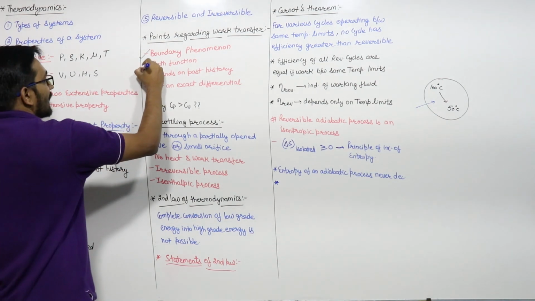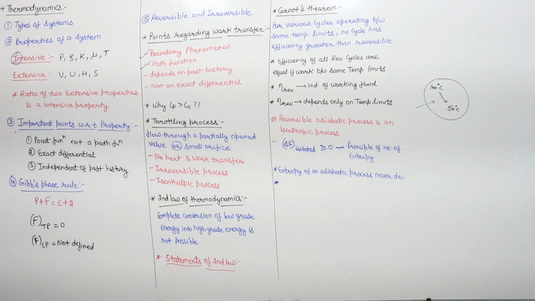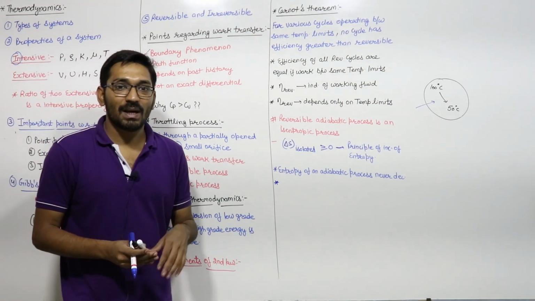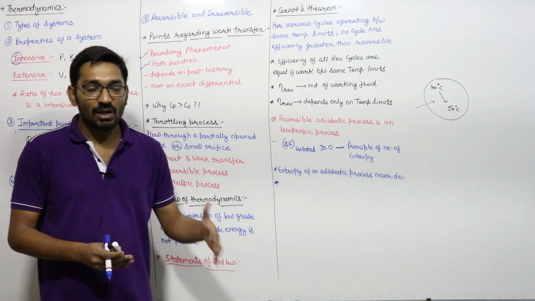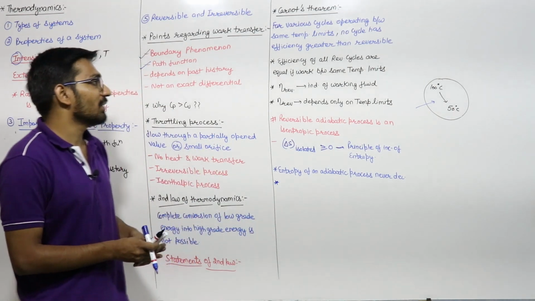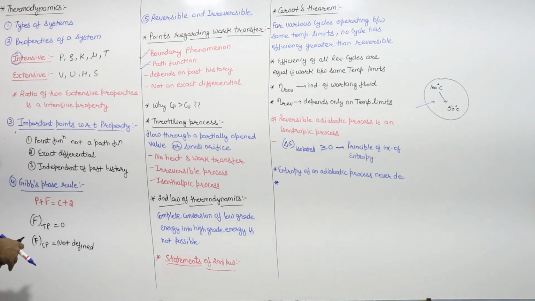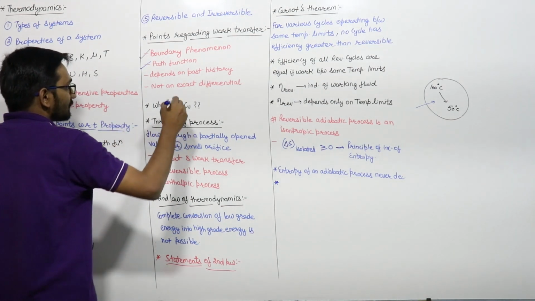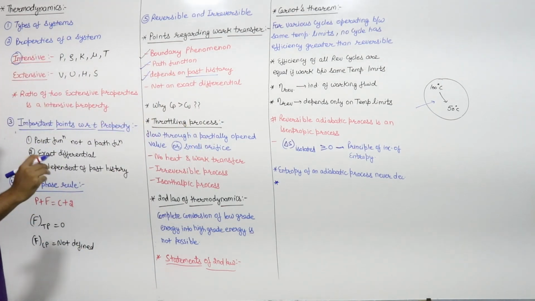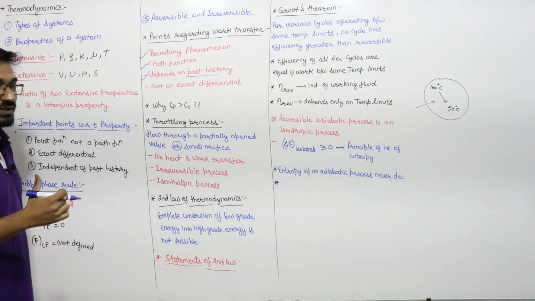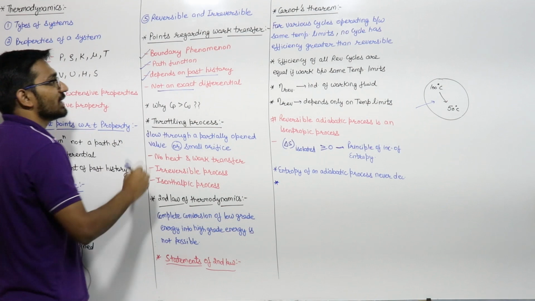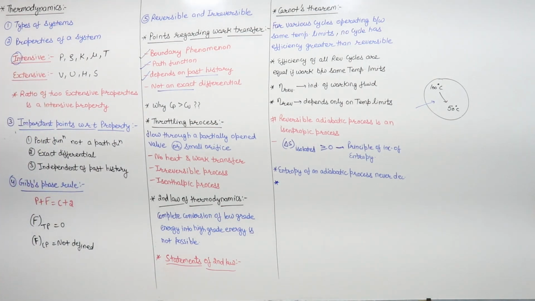And heat and work transfer are path functions. Path functions means that work and heat transfer will depend upon the path followed by that process. उस प्रोसेस ने कैसा पाथ फॉलो किया है, इस पे आपका वर्क और हीट ट्रांसफर डिपेंड करता है. And if it depends upon the path, then it depends upon the past history, right? Your work transfer will depend upon the past history, how you reach that state, and it is not an exact differential. वो एक exact differential नहीं होगा.